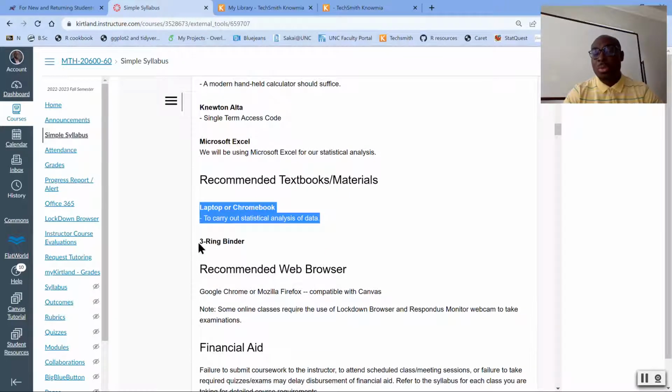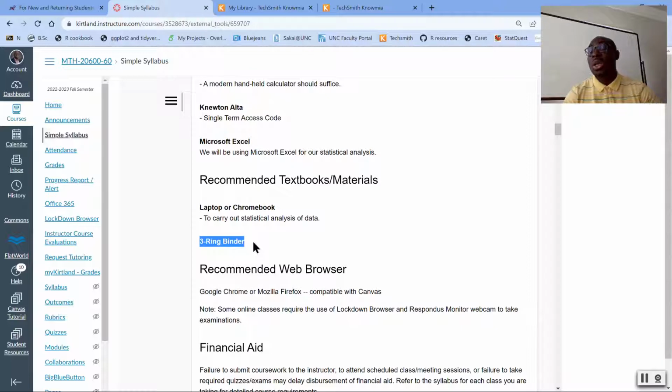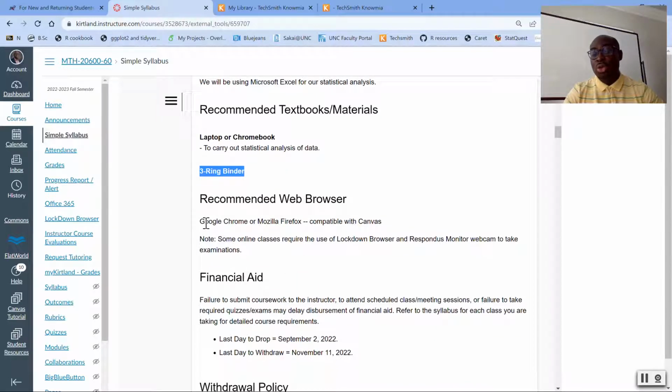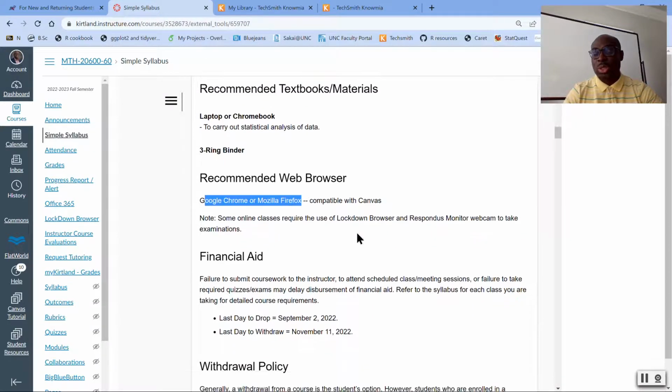I always recommend that my students have a 3-ring binder, because I have prepared some notes that you can print in each of the modules that will be made accessible to you. We would also recommend the use of Google Chrome or Mozilla Firefox as web browsers in order to be able to access the class resources.